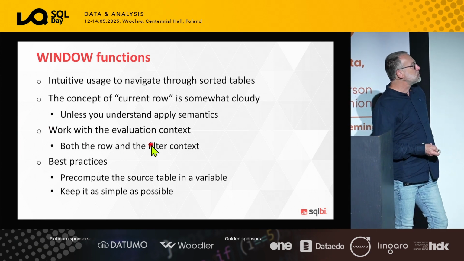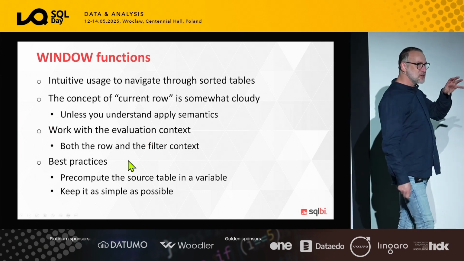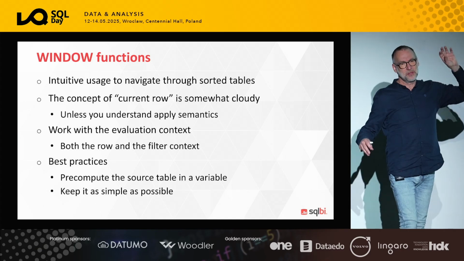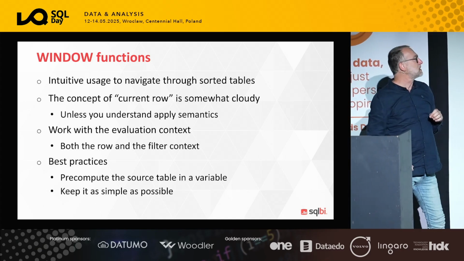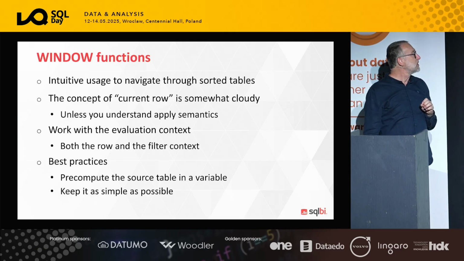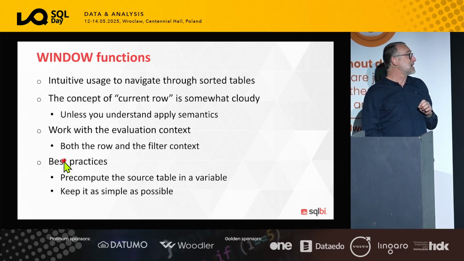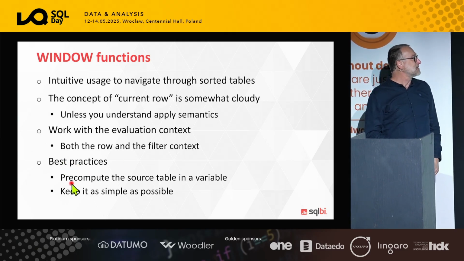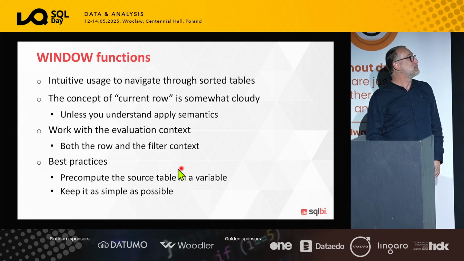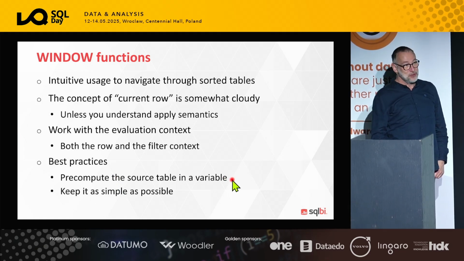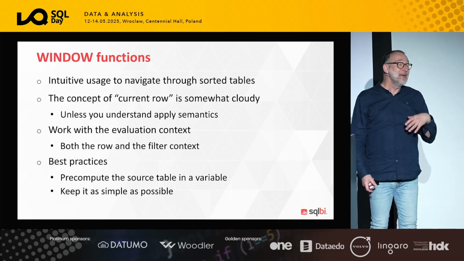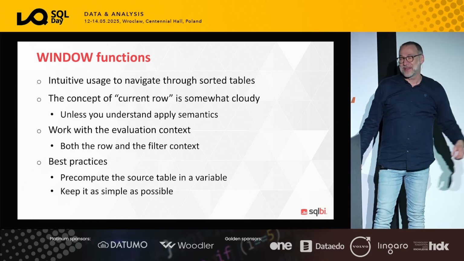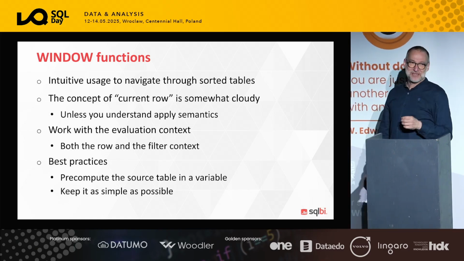They work with the evaluation context. These are the only functions that search for the current row, both in the row context and in the filter context. So this can be the source of some confusion, even though it's not that complicated. The best practices are always the same with DAX. We have this additional rule: pre-compute the source table in a variable. Do that whenever you use a window function because that helps a lot also in debugging. And this is just a rule for anything related to DAX. Keep it as simple as possible.